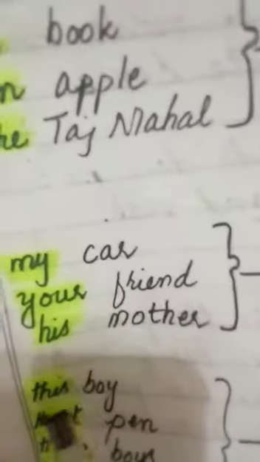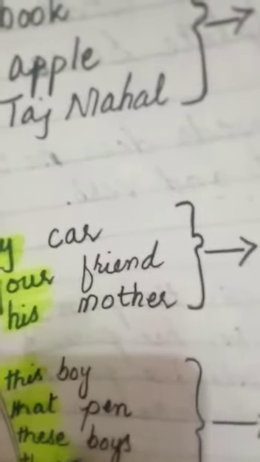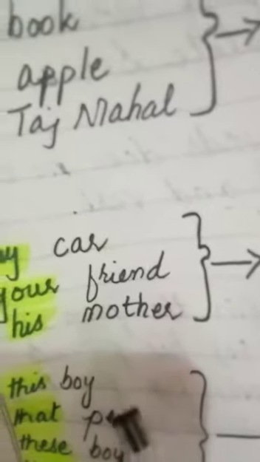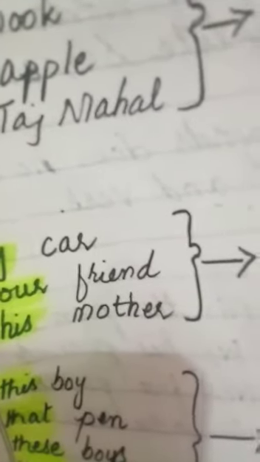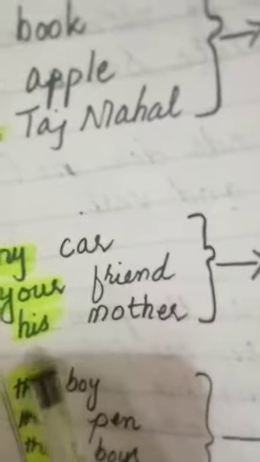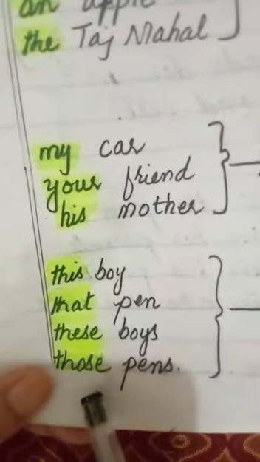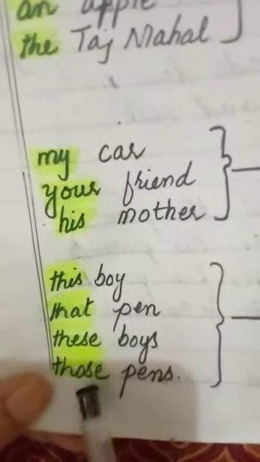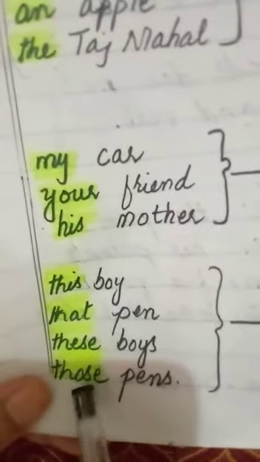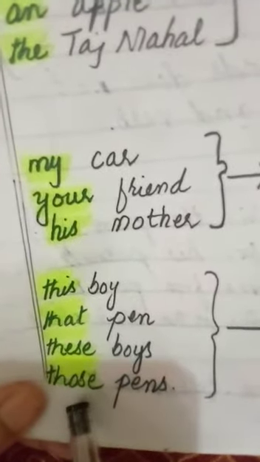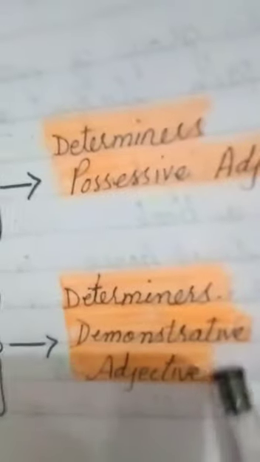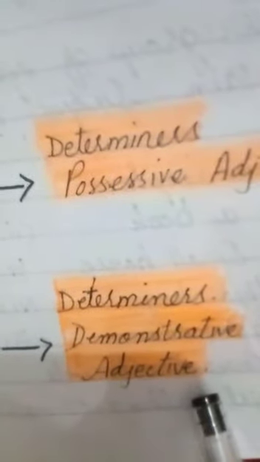Okay. Our third point is this boy, that pen, these boys, those pens. Boy, pen, boys, and pens, they are nouns. This, that, these, and those are the additional words kept before the noun. They are determiners, and the name of these determiners is demonstrative adjectives. Okay, now see next.